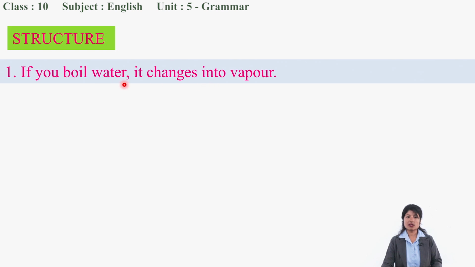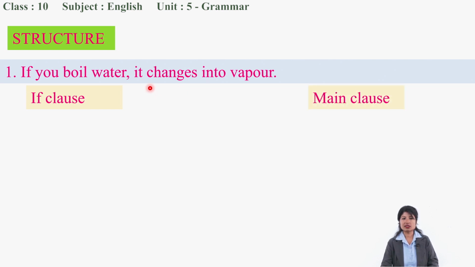Both clauses are dependent upon each other, though I told you the second one, the one with "if", is dependent and the other is independent. But the clear meaning is given only when both clauses are there. This portion is called the if clause, and the other portion is called the main clause, the independent clause.